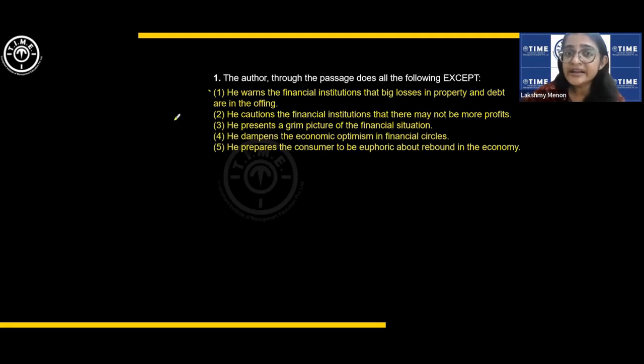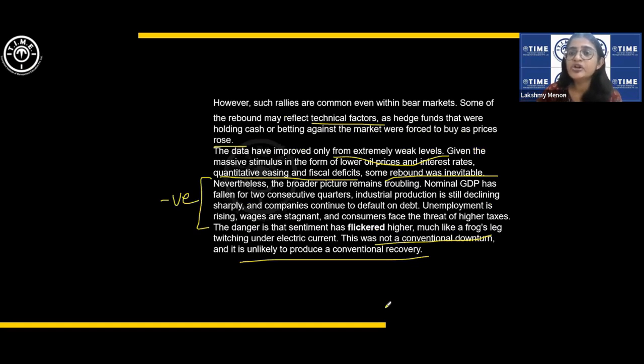See, all these are inferences. They are not directly given in the passage, but they all go with the general trend here, right? The general trend they are talking of is all these negatives. Nominal GDP has fallen, industrial production is declining, companies continue to default, unemployment is rising, etc.